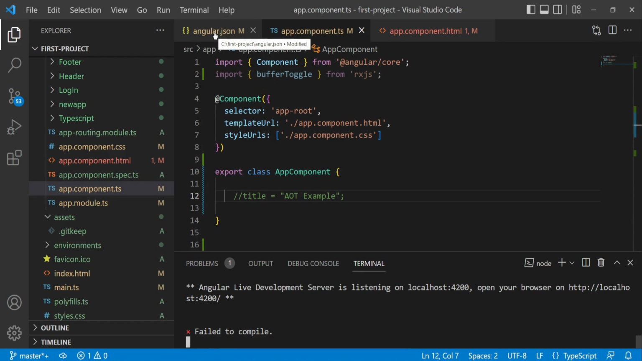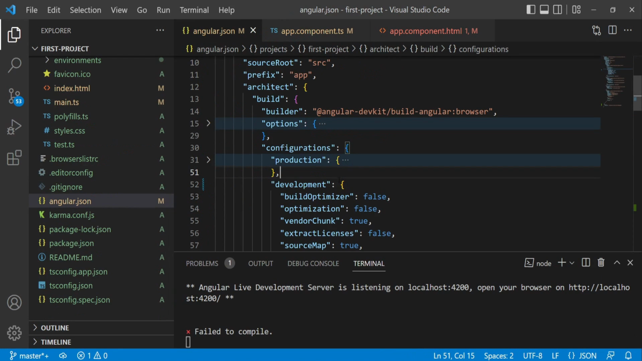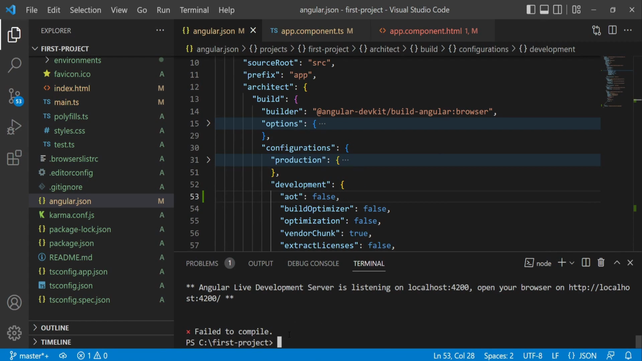Now we will change this default AOT compilation to JIT compilation in this Angular project. For that, go to angular.json file, and there is a development property under build property. Here we will set AOT equal to false. This will disable AOT compilation and enable JIT compilation. Now let's stop the project by pressing Ctrl C. Then type ng serve again and press enter.